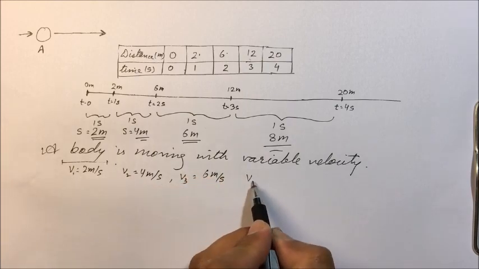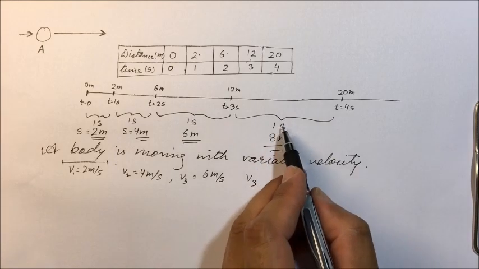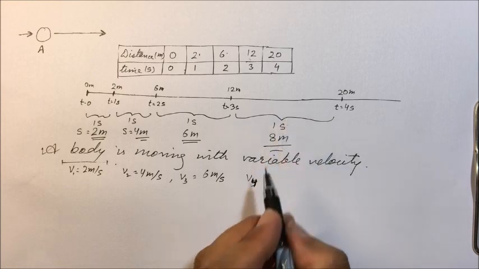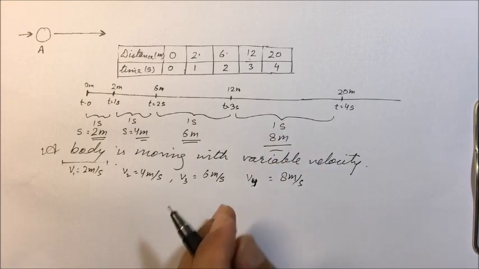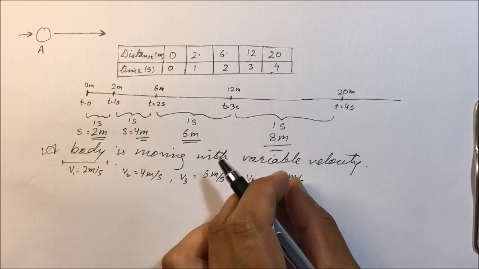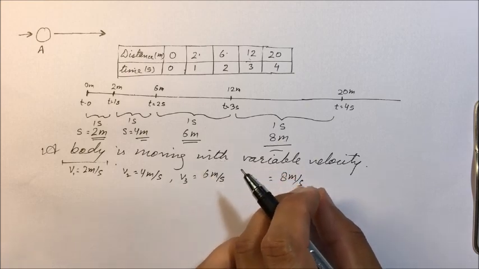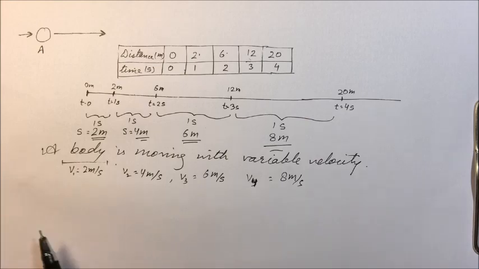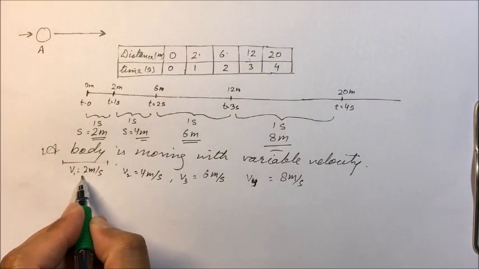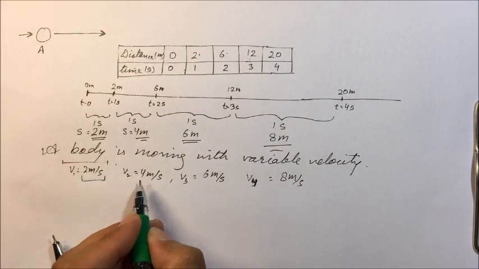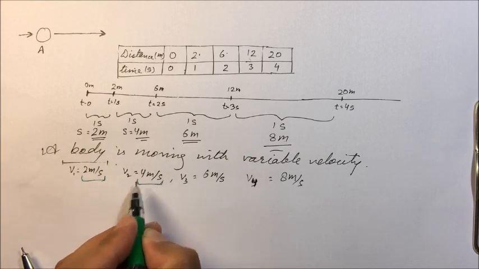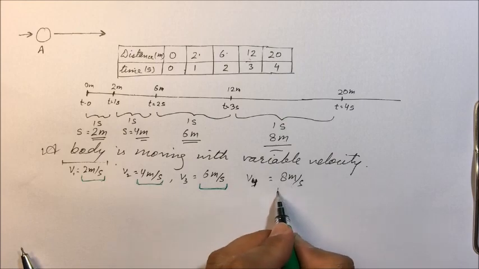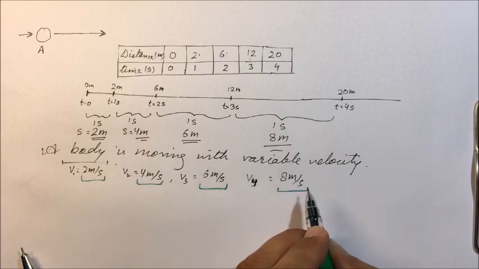Now in the fourth time interval, velocity is 8 meters per second. So velocity represents how much distance it has traveled in 1 second in a particular direction. So our velocities are 2 meters per second, 4, 6, and 8 meters per second in successive time intervals.